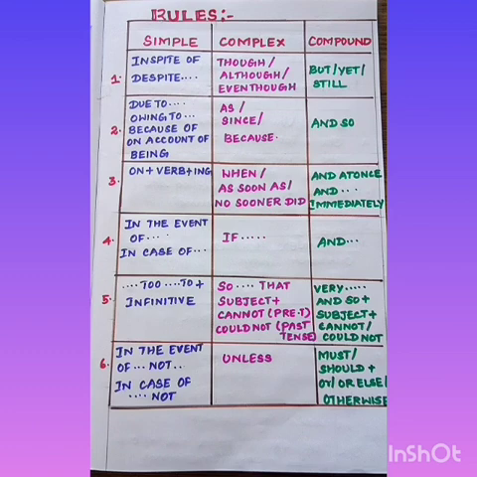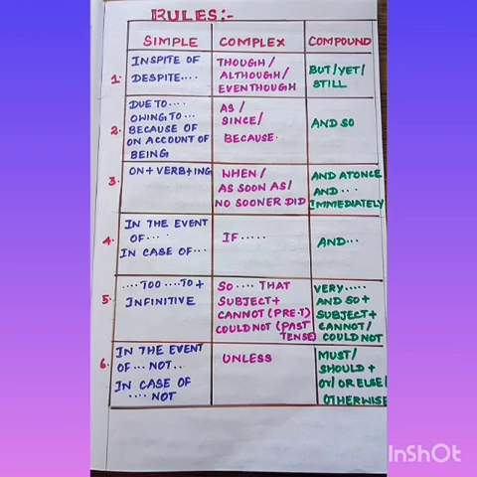Type 5: to plus infinitive. In complex: so that, subject plus cannot if it is in present tense; in past tense, could not. Then very, and so plus subject. And similarly, present tense, cannot; past tense, could not. And type 6: in the event of not, in case of not. In complex you will be using unless, and in compound must or should plus or else, otherwise.